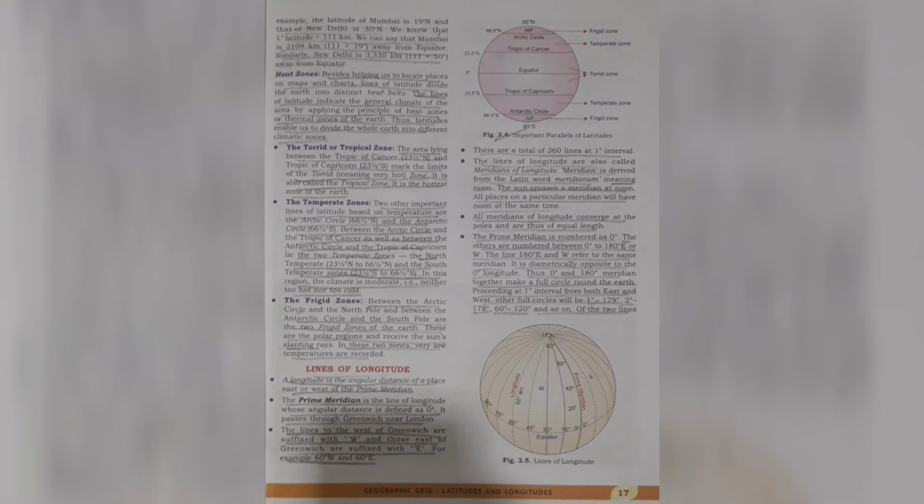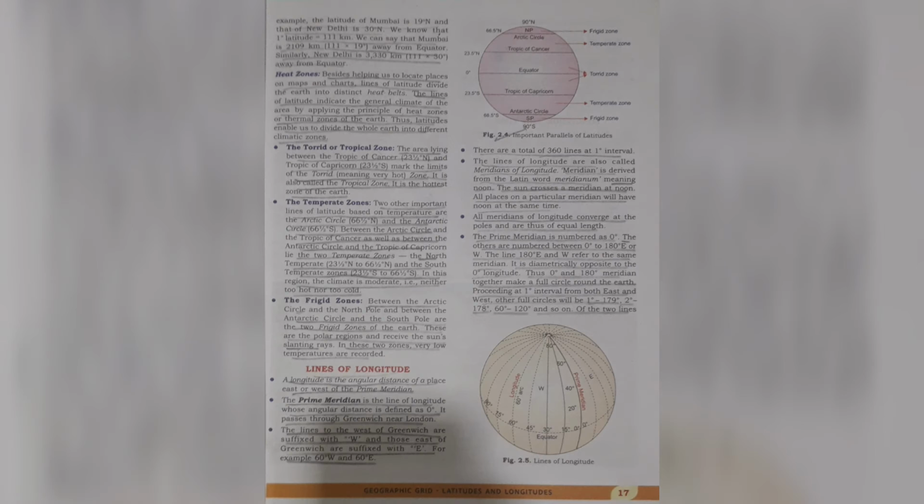The frigid zones. Between the Arctic Circle and the North Pole and between the Antarctic Circle and the South Pole are the two frigid zones of the Earth. These are the polar regions and receive the sun's slanting rays. In these two zones, very low temperatures are recorded.